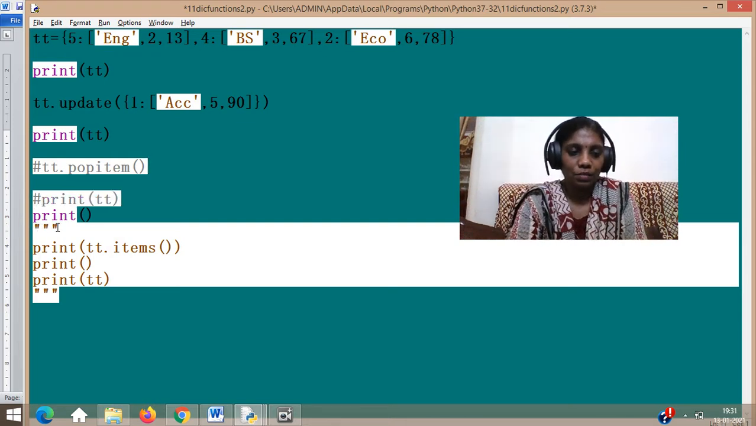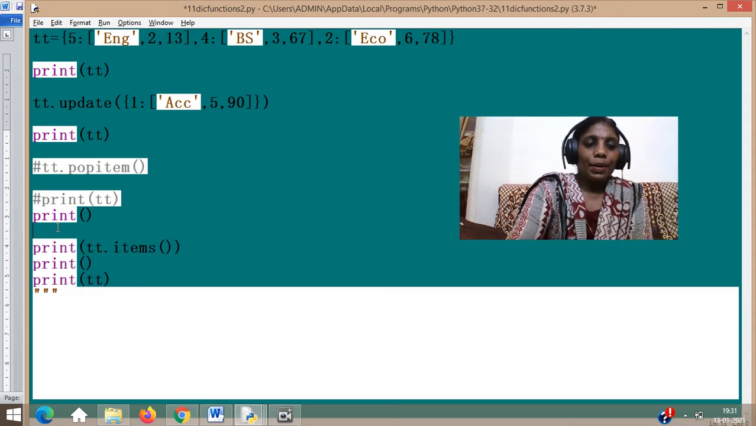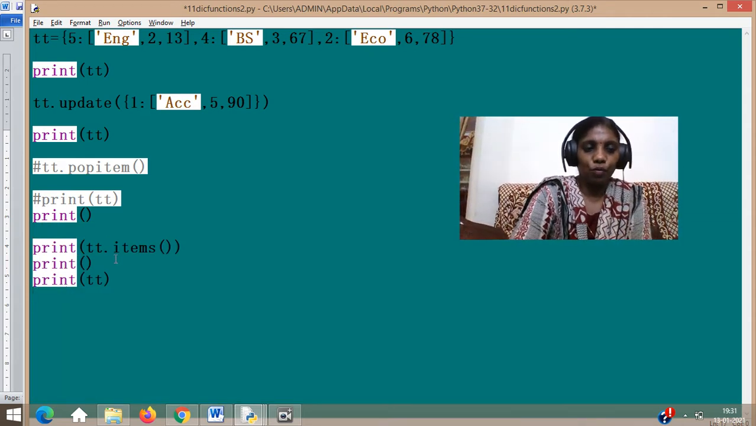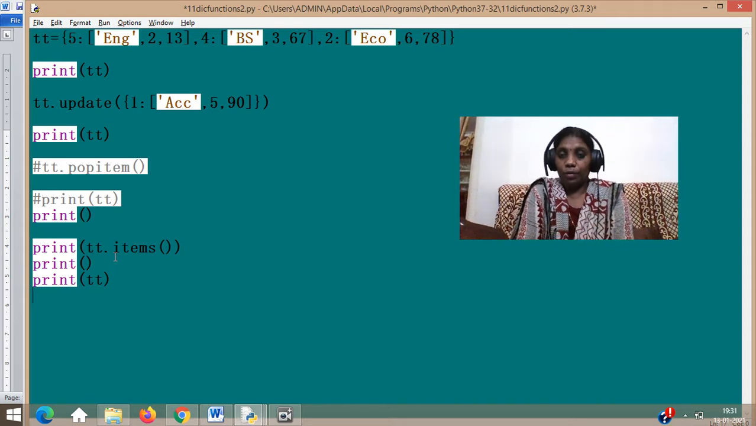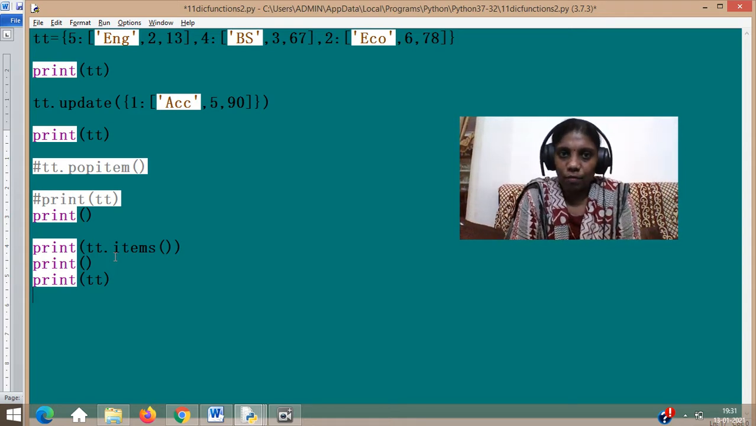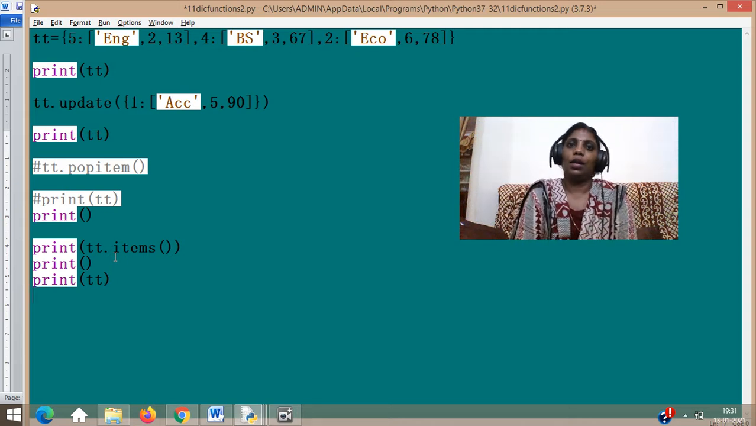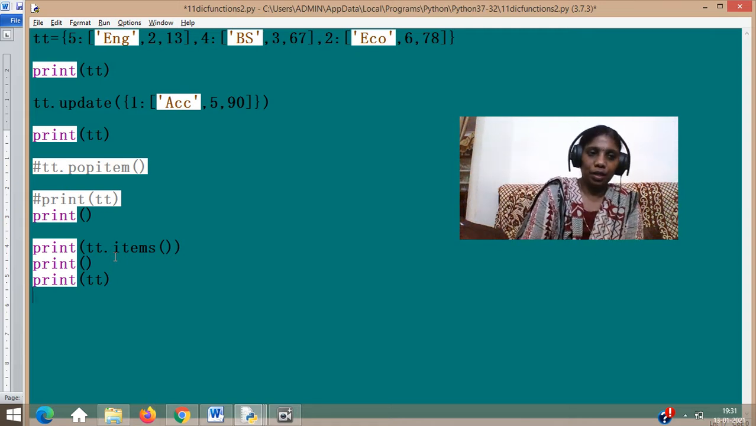Yes, and now comes the last function, that is print tt.items. That is to make you understand that, actually, it is not very commonly used, because tt does the same job of printing your key and your values. Items also does the same thing. It just prints your key and values together.